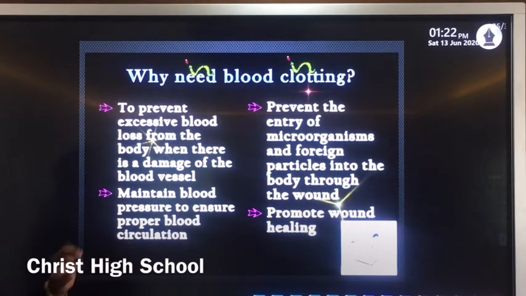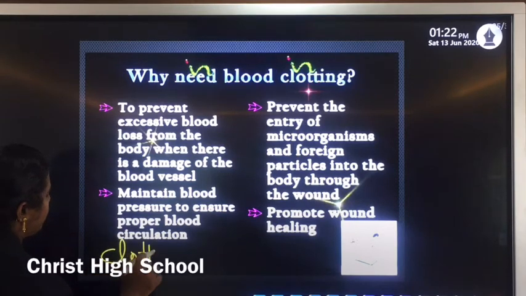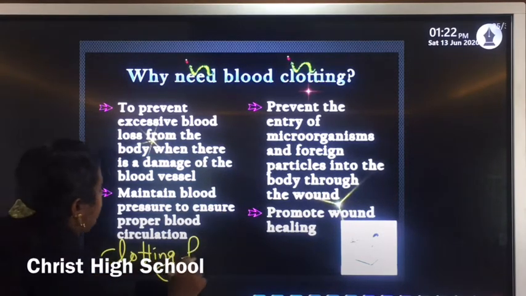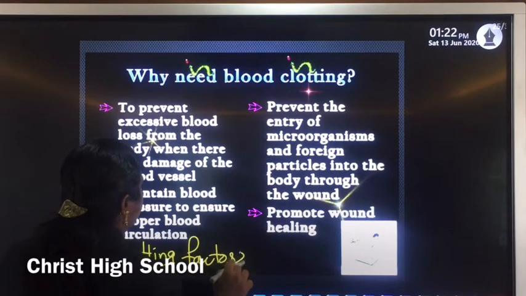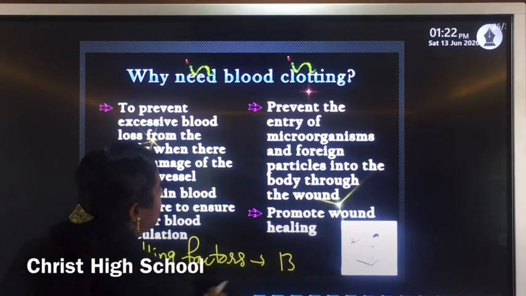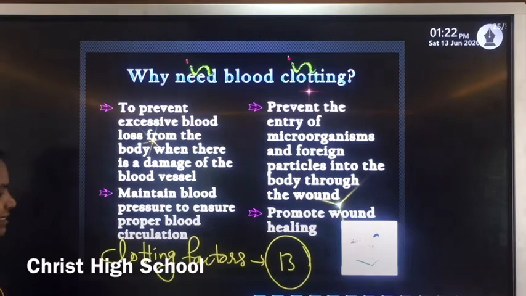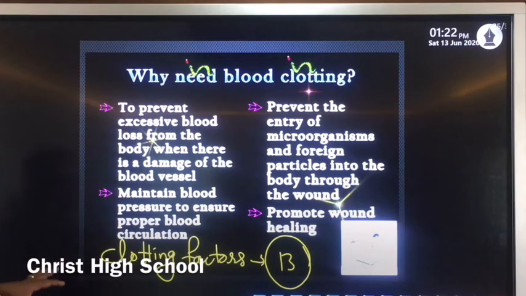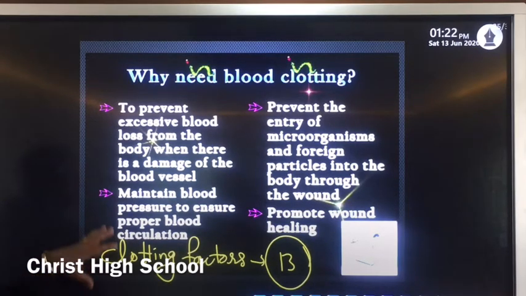Normally these platelets contain some clotting factors. Clotting factors. Around 13 clotting factors are present in the blood, or in these platelets, and they help to clot the blood.